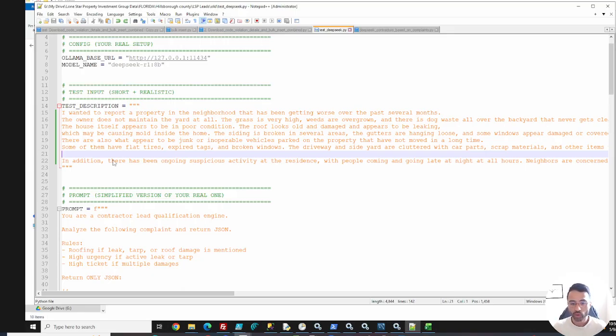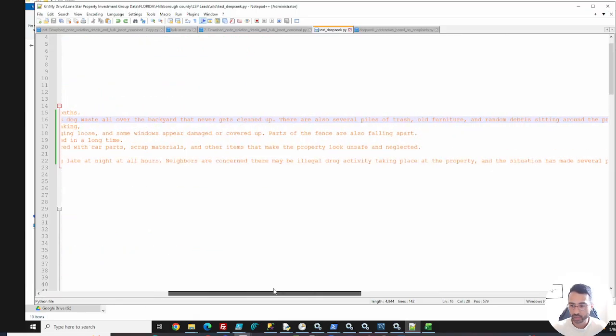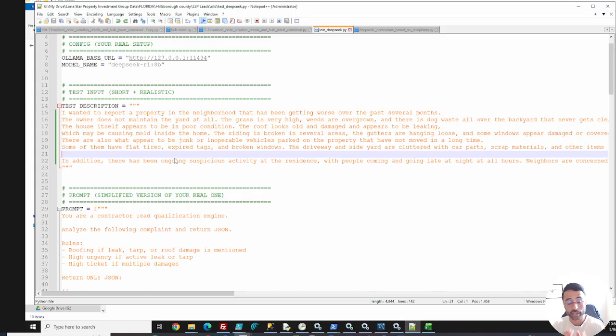So in this case, we can take something very lengthy like this. And again, this is not too bad. I've seen some longer ones, but it would take even a human a couple of minutes to identify, okay, there are roofing issues here. The roof looks old and leaking. There are broken windows, a couple of things here.